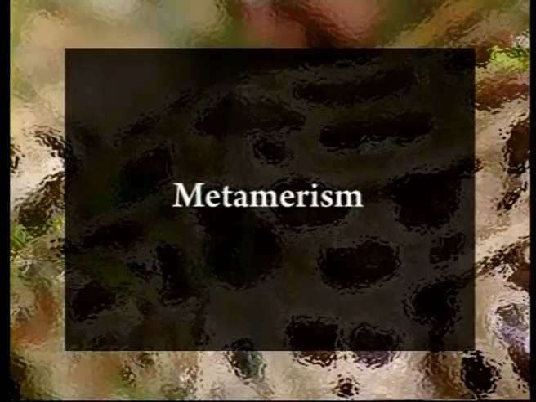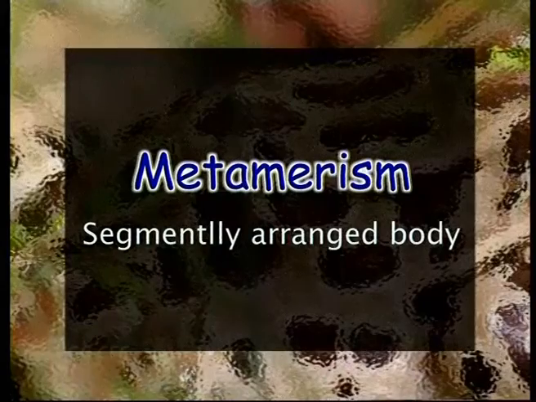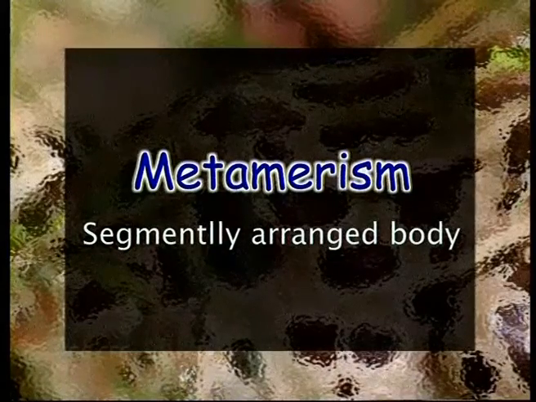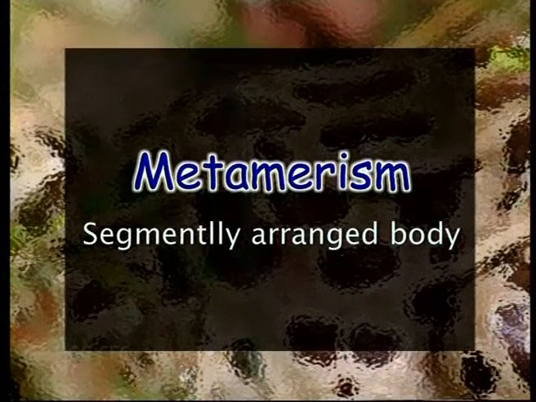The fifth feature is metamerism. What is metamerism? Metamerism is again a very important feature, that is our body is segmentally arranged. Though external segmentation is not visible in our case, if we see the internal features of the organism, it can be seen in the segmental arrangement of ribs, the segmental arrangement of the vertebrae, the segmental arrangement of the blood vessels, and the segmental arrangement of other organs of the organism.